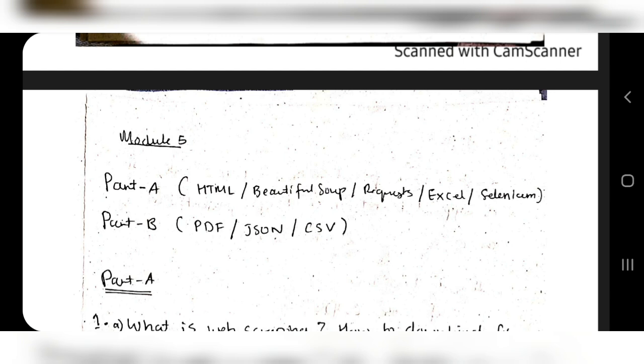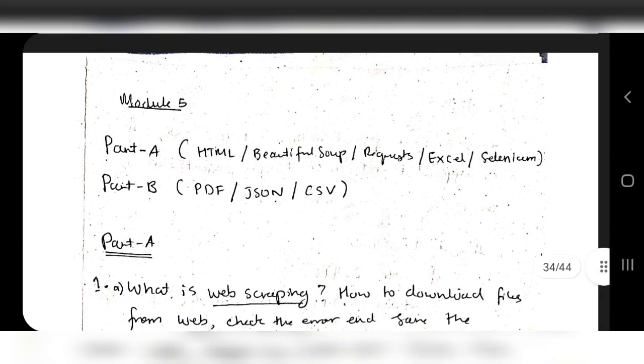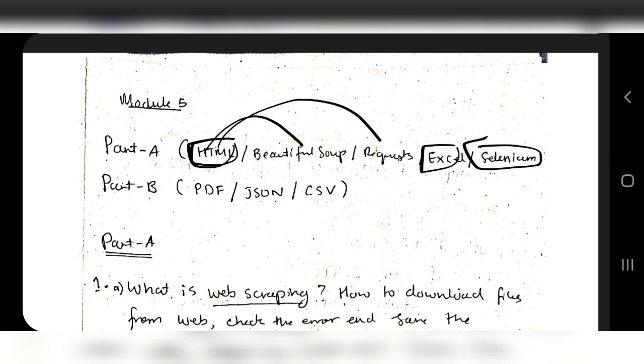Coming to module 5, there are two things you can go with, because in most of the papers this is the pattern I found. Either they can ask HTML, which has two things, BeautifulSoup and request, so study HTML along with Excel and Selenium. This is just based on previous year patterns. I cannot guarantee what can come in the future. It can change as well.